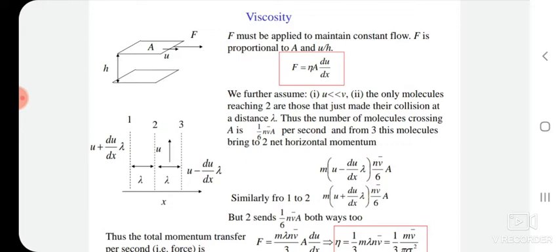It is one of the properties of transport phenomena. Actually, momentum transport deals with the transport of momentum, which is responsible for flow in fluid.